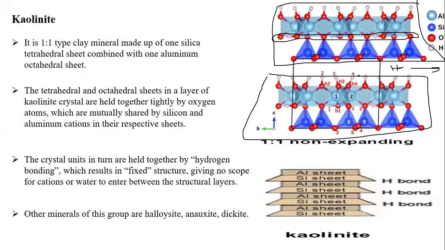Due to this nature of bonding, there is no chance of expansion here. This is a 1:1 non-expanding type because of hydrogen bonding. So by stacking these aluminum and silica hydroxide sheets, it is called the 1:1 type of structure. Especially these oxygens are completely shared between the silica tetrahedra and aluminum octahedra, and in between you can see hydrogen bonding will be there. Due to this hydrogen bonding, there is no scope of expansion. That's why it is a non-expanding type. Best example of non-expanding is the kaolinite type of clay mineral.